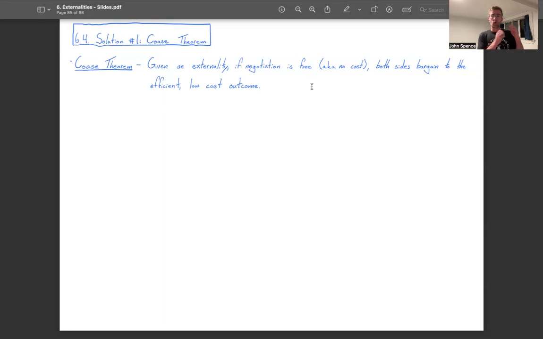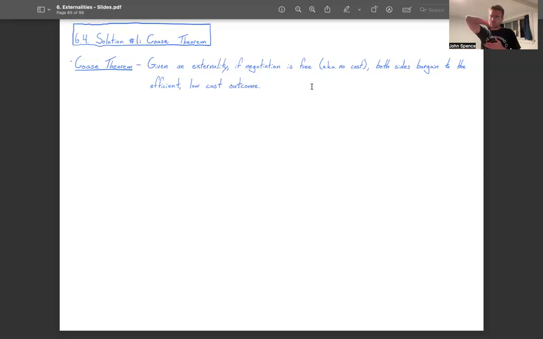If the market participants in the market for that good, the producers and consumers, can negotiate at no cost with the people external to that market who are affected by the good in that market's externality, then the negotiation between the people externally affected and the market participants will generate the efficient outcome, the socially optimal outcome. Here, efficient, low cost, and socially optimal are all synonyms.